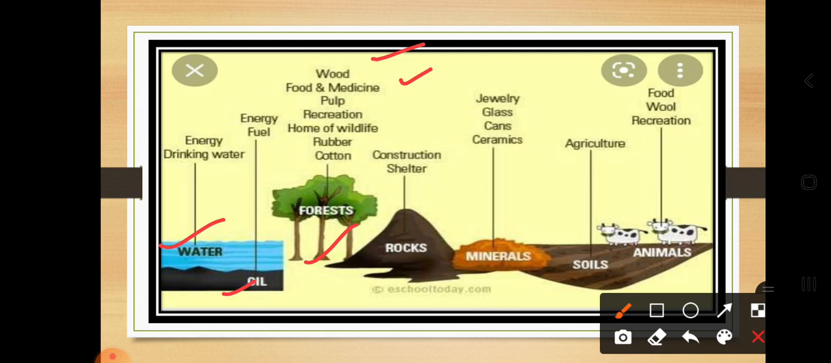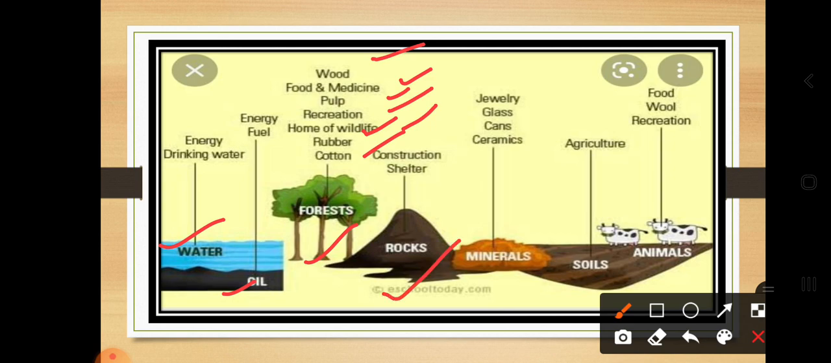What about the medicine? For Ayurvedic purposes or for making medicines, one of the natural resources is nothing but the forest. Forests also give pulp, recreation, and a home for wildlife. Wildlife means the other living organisms that live in the forest itself, so they depend on the forest. Next is rubber and cotton. How are you going to get these? From the forest.